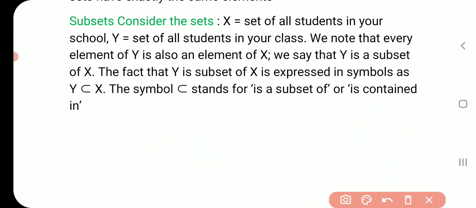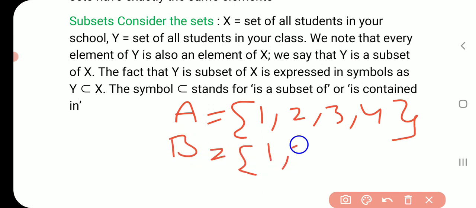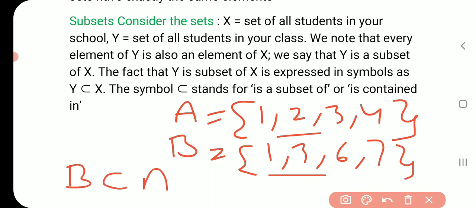If it is not a subset, suppose A contains elements 1, 2, 3, 4 and B contains elements 1, 3, 6, 7, then each element of B is not present in A, so we can say B is not a subset of A. Then we will write like this, B is not a subset of A. So this is the not-subset symbol.